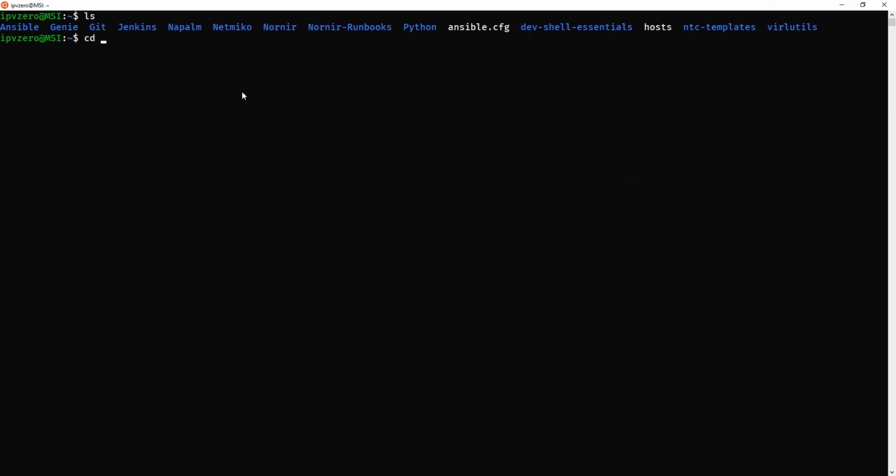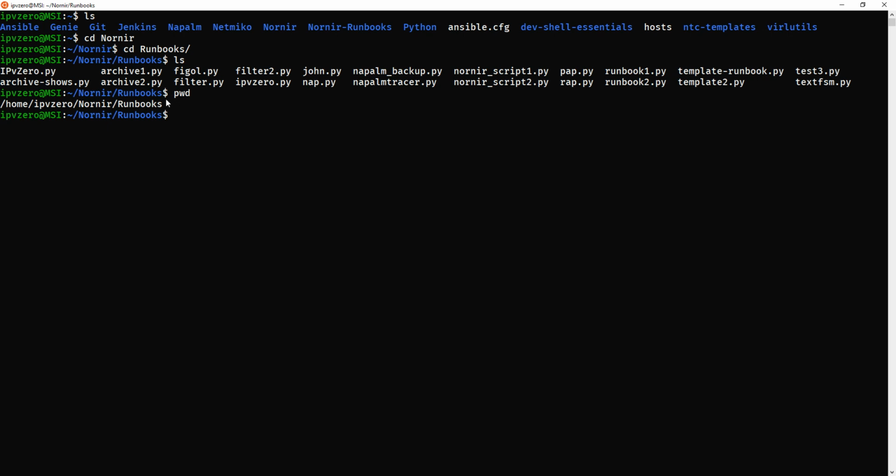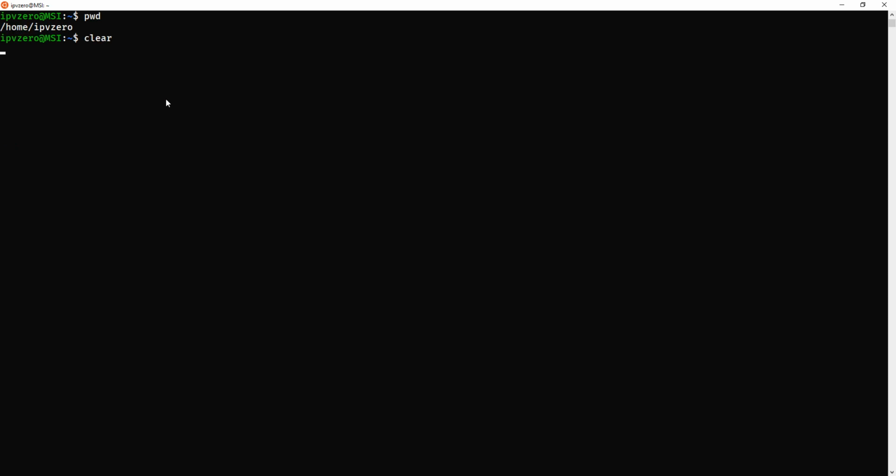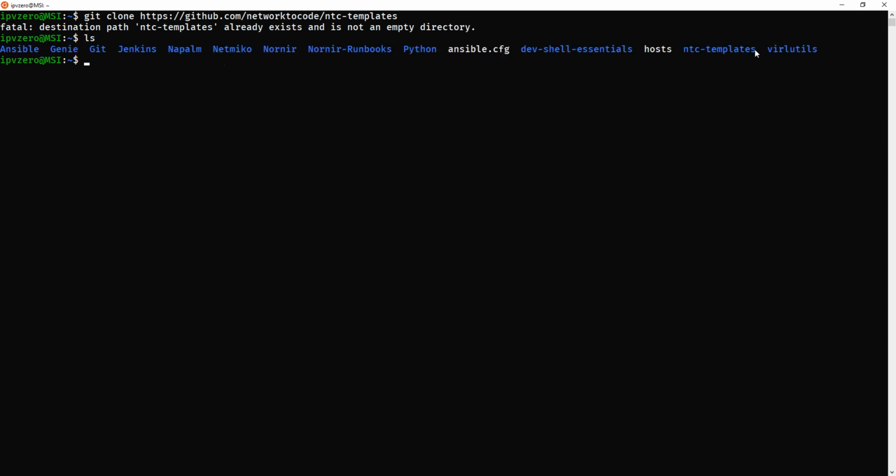If, for example, you're in Nornir and runbooks, a random directory, just type cd. cd gets you back to your home directory, okay? So we're in the home directory and now we git clone it from here. When I hit this, it's going to be fatal because it's already installed. If you've not installed it, it should install fine. It's pretty much saying it already exists, and if you look here, you can see this is the path. I've got all my templates in here. This will allow us to use TextFSM in the way I'm going to show you in this video.